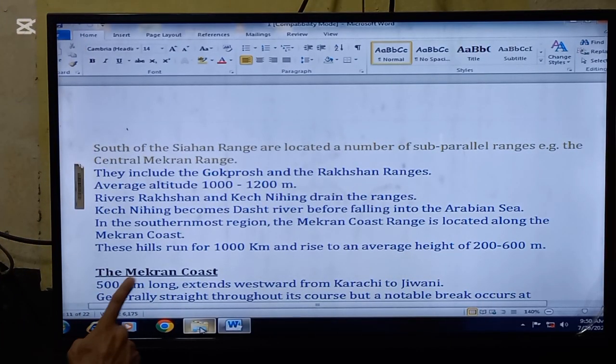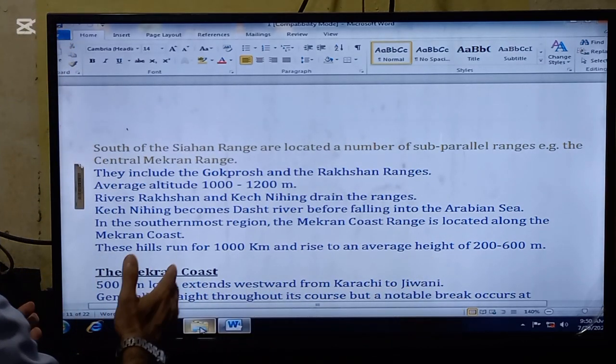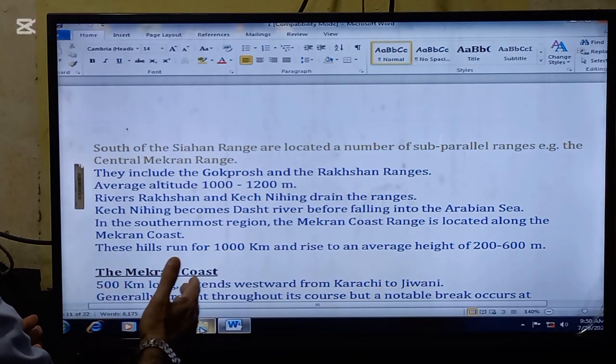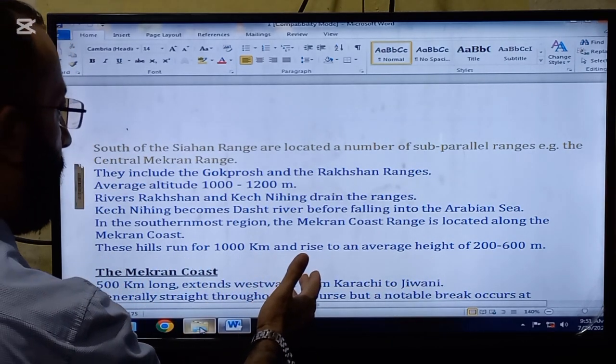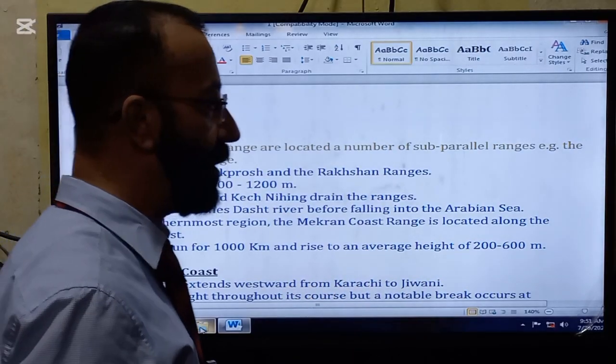In the southernmost region, the Makran Coast range is located along the Makran Coast. These hills run for 1000 meters and rise to an average height of 200 to 600 meters.